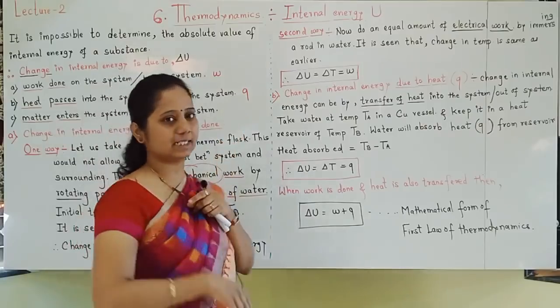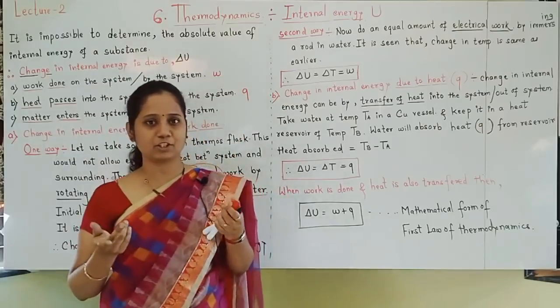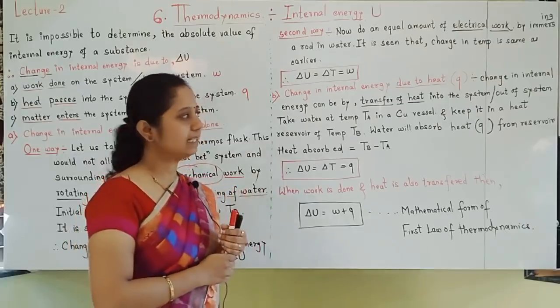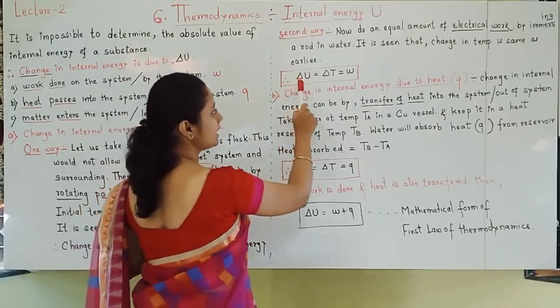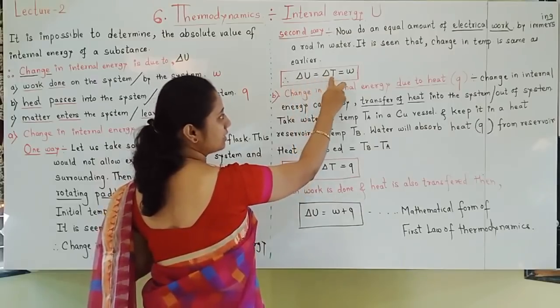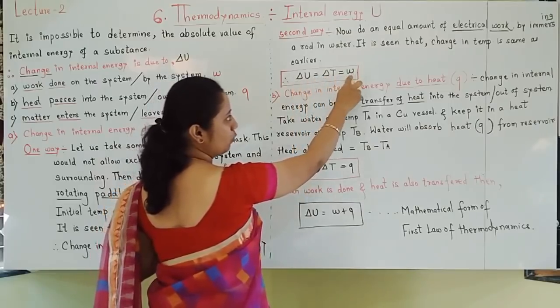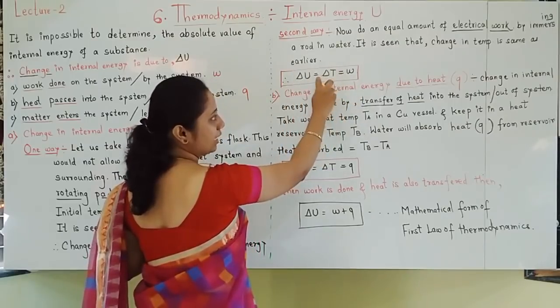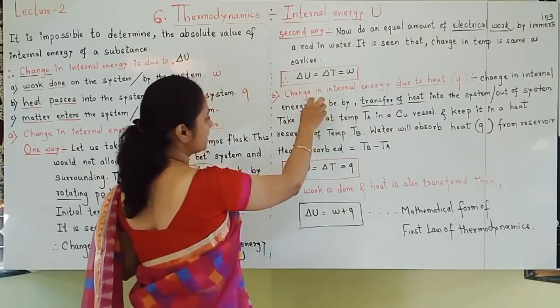So here also we consider final temperature TB, initial temperature TA, and change in temperature delta T. So change in internal energy is equal to work done. Okay, understood this? Let us move towards the second.